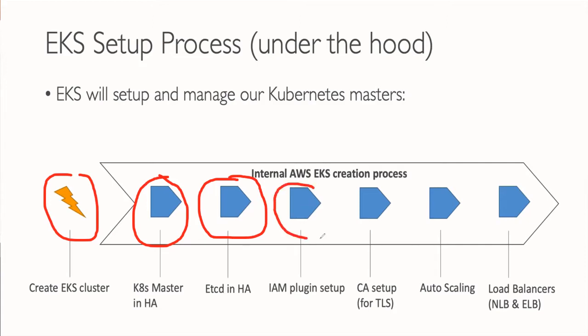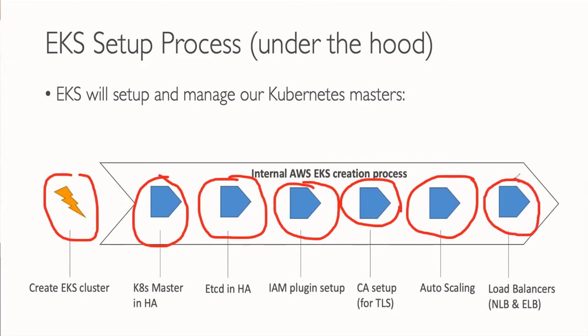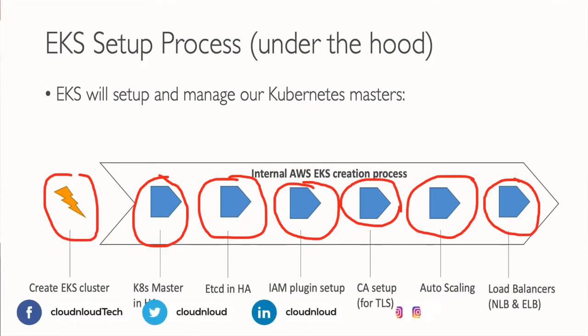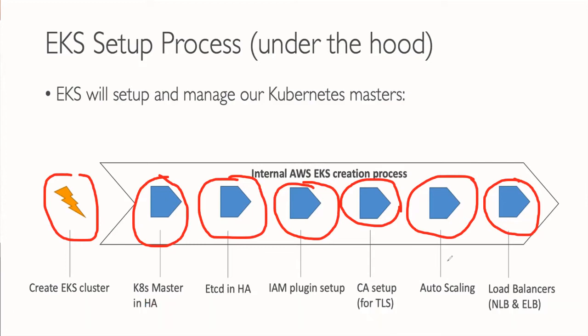IAM will be implemented, the trust certificate will be implemented, auto scaling will be enabled, and a load balancer will be created and associated as part of this EKS cluster. So the EKS cluster comes with a load balancer and auto scaling facility enabled, which means there are huge benefits we are going to get.